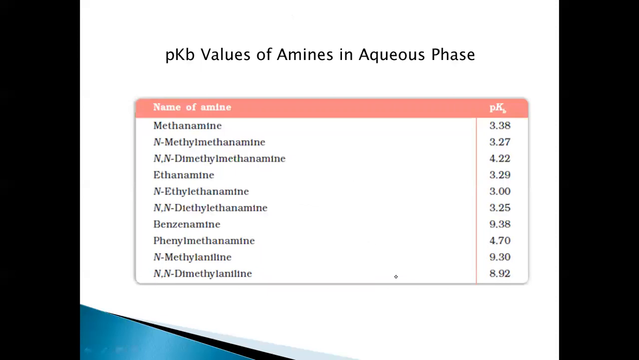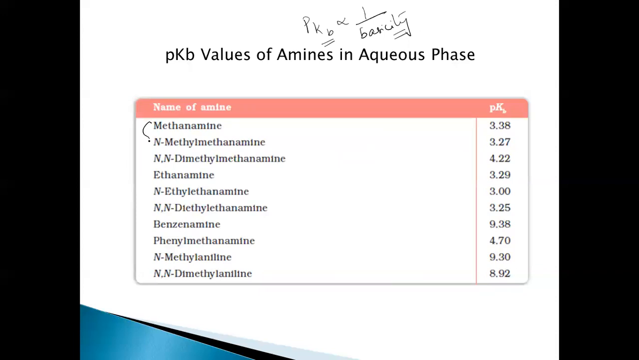Right. And when we look at the pKb values, we can understand the basicity, because we all know that pKb is inversely proportional to the basicity. The pKb is nothing but a measure of the basicity. The lower the pKb, the higher the basicity, because it's inversely proportional. I wrote it here. So the lower the pKb, the higher the basic nature, right?